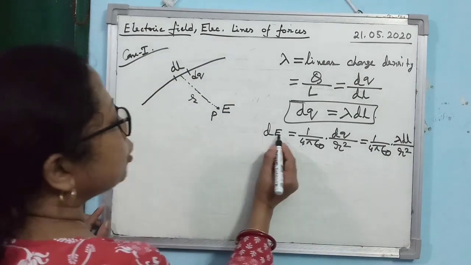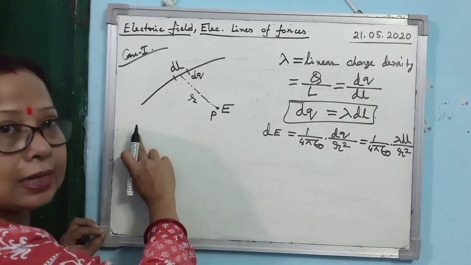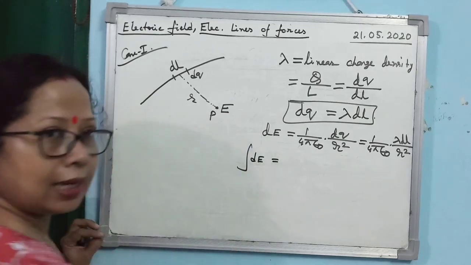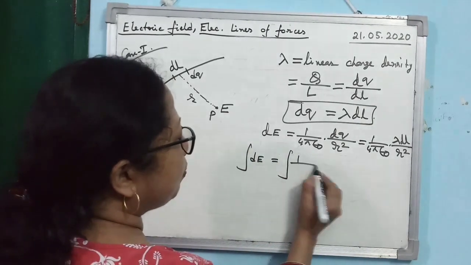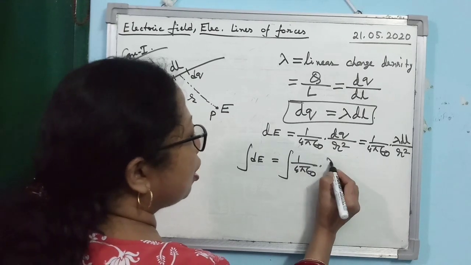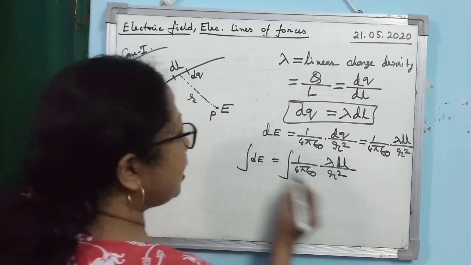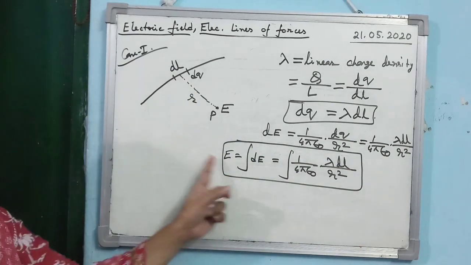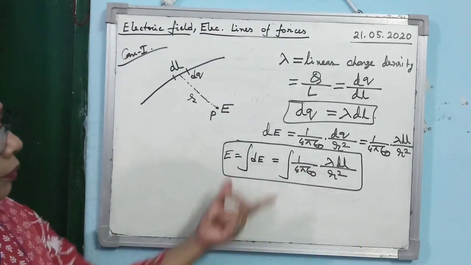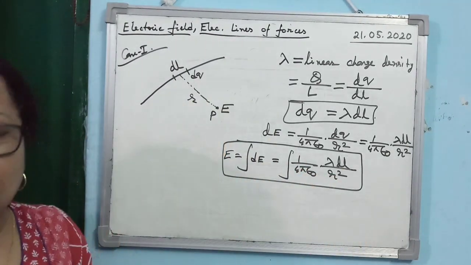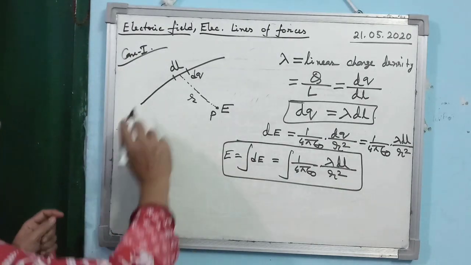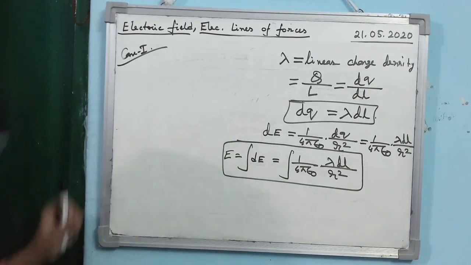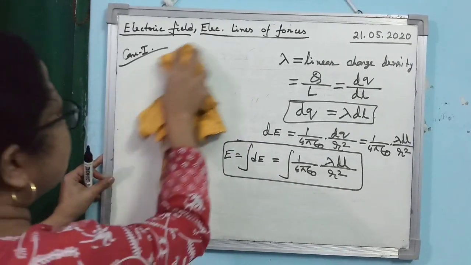Clear? So, what will be the total electric field? You have to apply the concept of calculus. So, what will be the total electric field? Integration. So, integration means it will be 1 by 4 pi epsilon naught lambda dl divided by r square. Is that clear? So, this is the expression for the electric field due to a line distribution of charge.